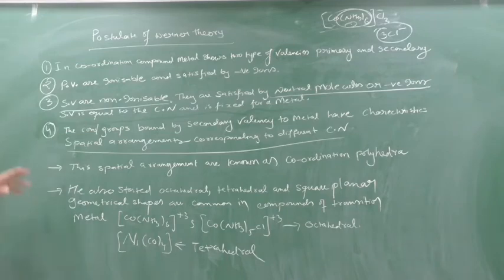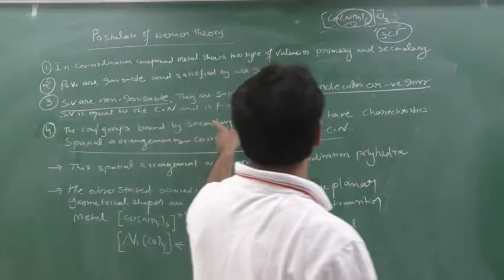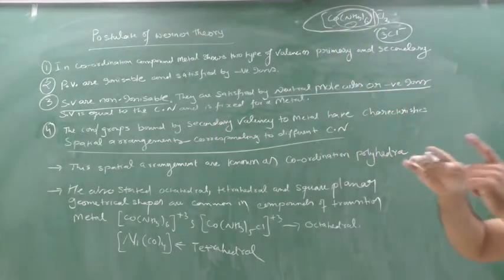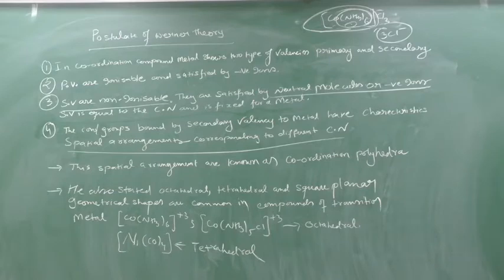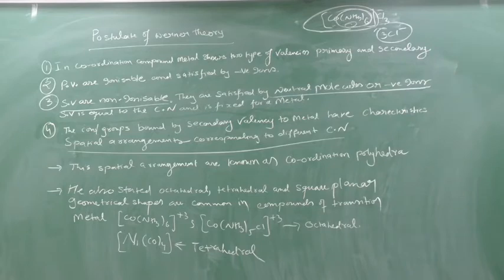So what is in the square bracket will have some spatial arrangement corresponding to the coordination number, which means it will have a shape, whereas primary valency is shape independent, they will not have any kind of shape.